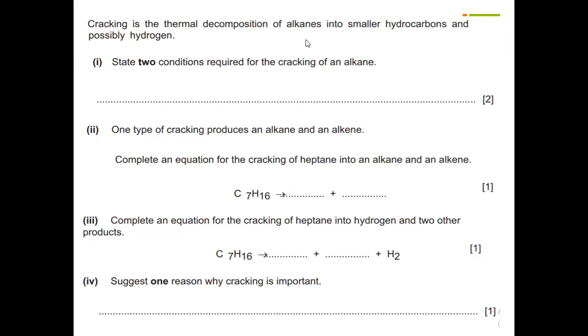So when you add them together, you will get C7H16. Okay, complete the equation for the cracking of heptane into hydrogen and two other products. One hydrogen is also leaving, but two other products. What would be the two other products? If one is C5H10, the alkene can be pentene, C5H10, and then C4H6, pentene and ethane.